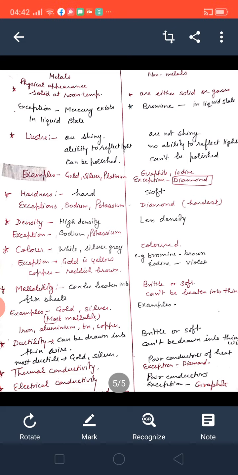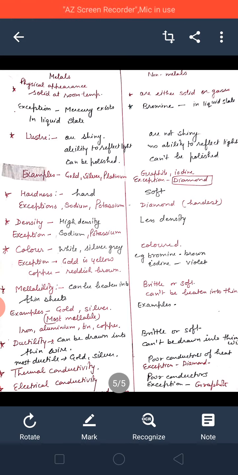A loud sound is produced, because metals can produce sound when struck with a hard surface. So metals are sonorous. Therefore, they are used to make objects such as bells. But non-metals produce a very dull sound when struck with a hard surface.